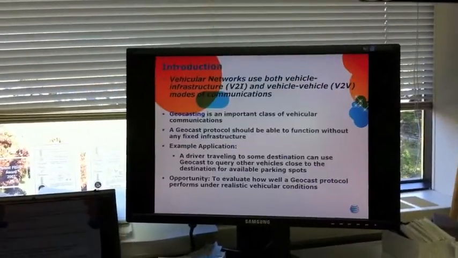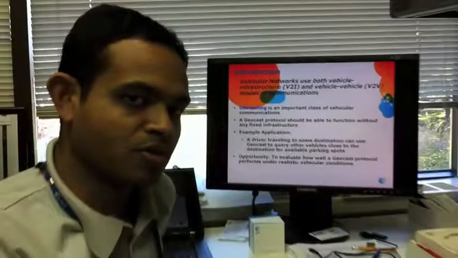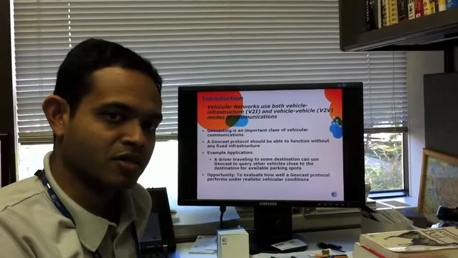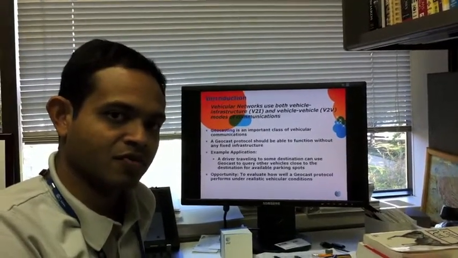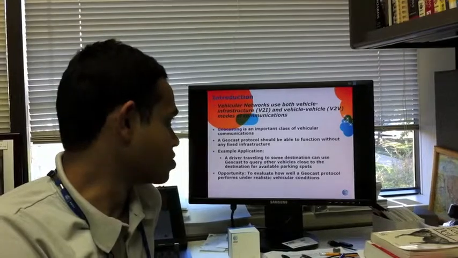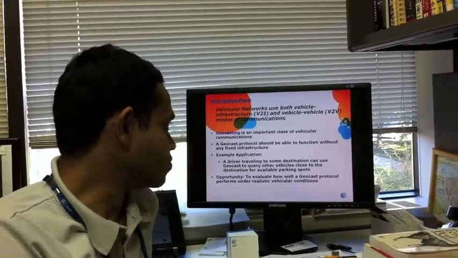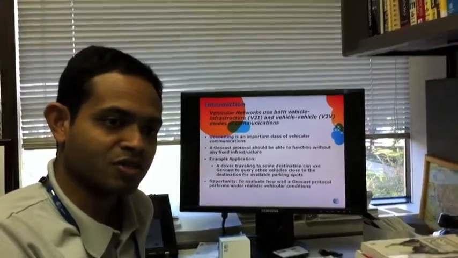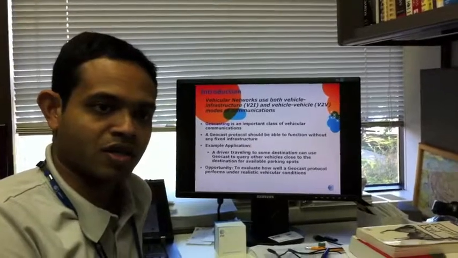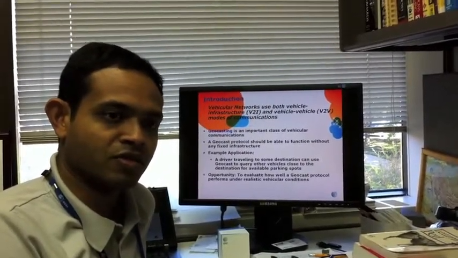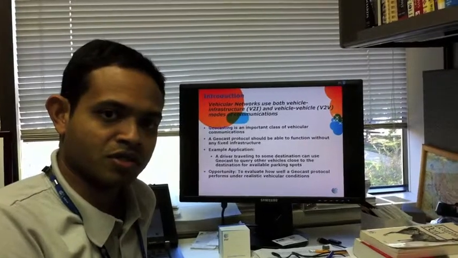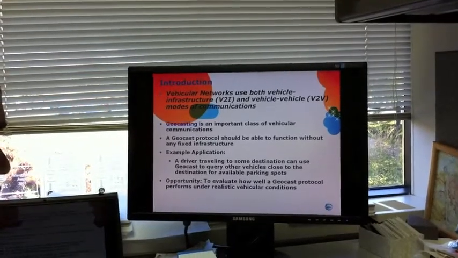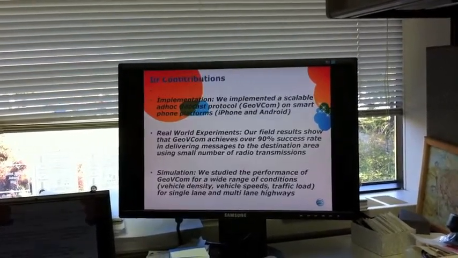So I'm going to just basically quickly describe what it is. We talk about vehicle-to-vehicle and vehicle-to-infrastructure communications, and geocasting is an important class that facilitates V2V and V2I communications infrastructure. A geocast protocol should be able to function without any fixed infrastructure, and we want to be able to send messages from a certain car to another car in an ad hoc fashion. We have done real experiments, and we've also done an extensive amount of simulations. So the opportunity is to evaluate how well a geocast protocol performs under realistic vehicular conditions.